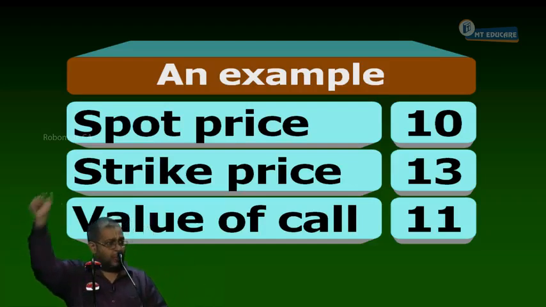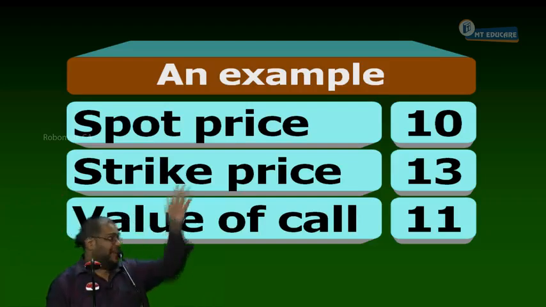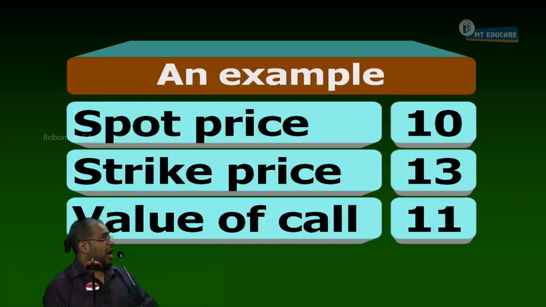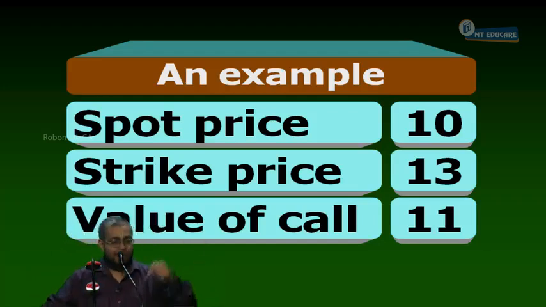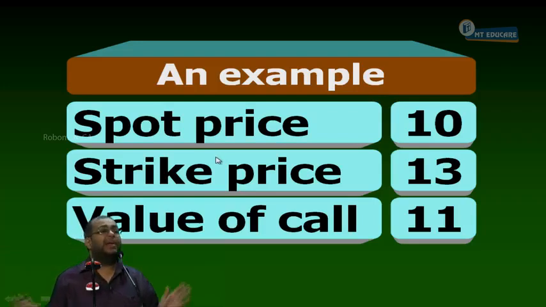So tomorrow when I am going to sell the share, what will I do today? Buy the share. Don't say, why can't I buy the share tomorrow? The price is uncertain. So in the share market, what you should do should be done today itself. Buy the share today and sell the share tomorrow, if the other party exercises it. Now, look at this. Let us see what is happening.